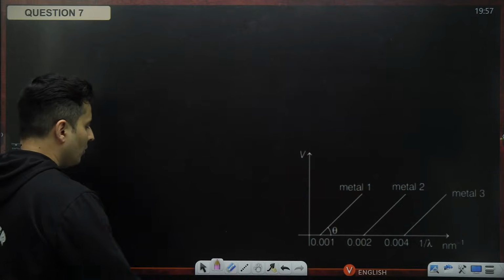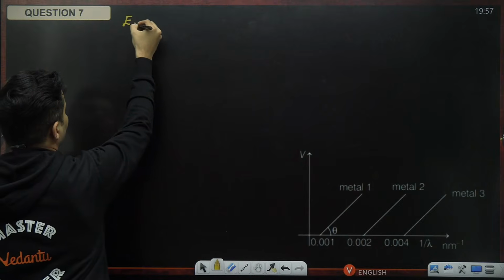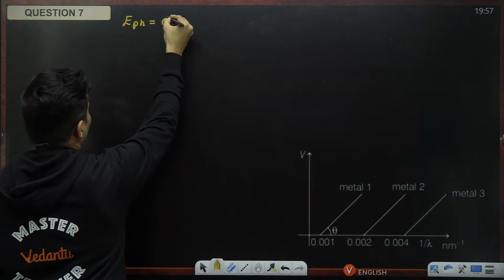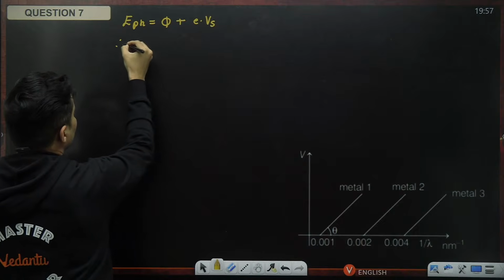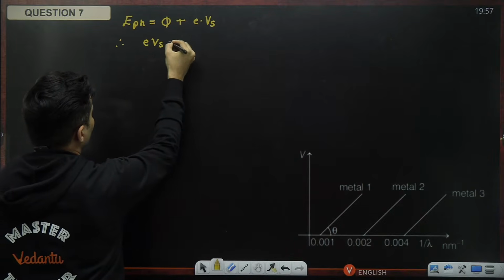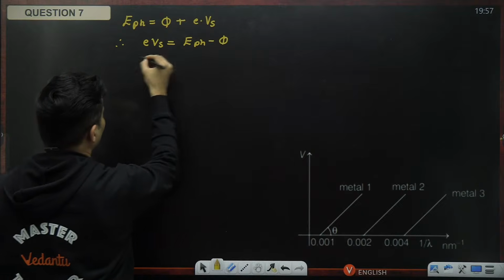We all know that the energy of the photon is the work function plus E times the stopping voltage. So E times the stopping voltage is the energy of the photon minus the work function.